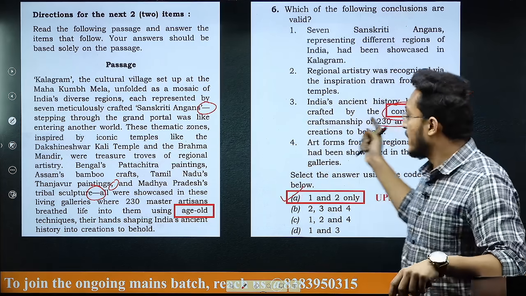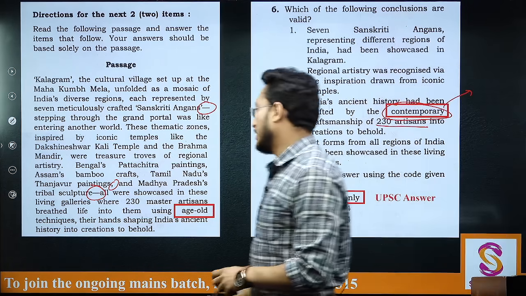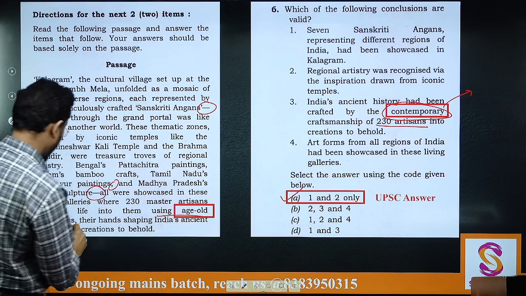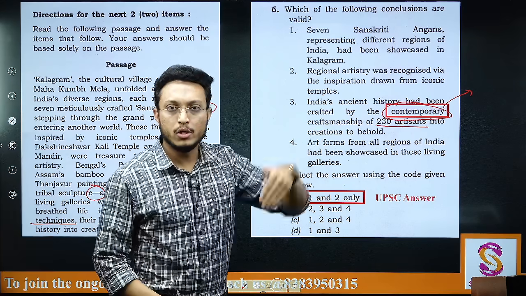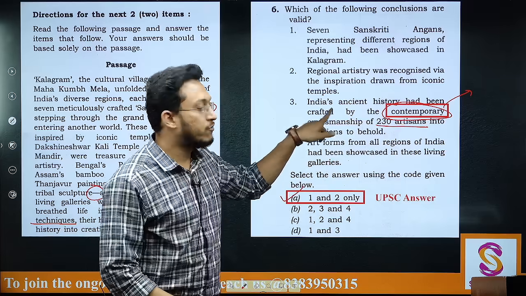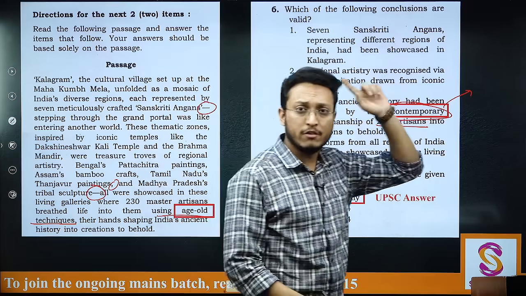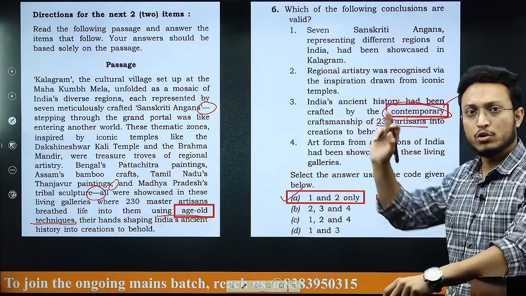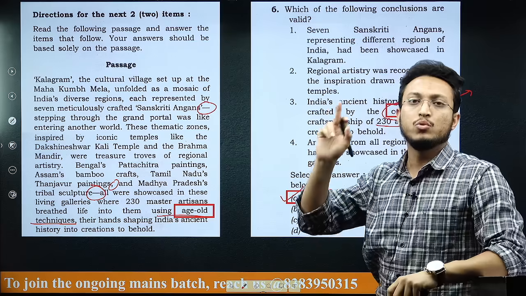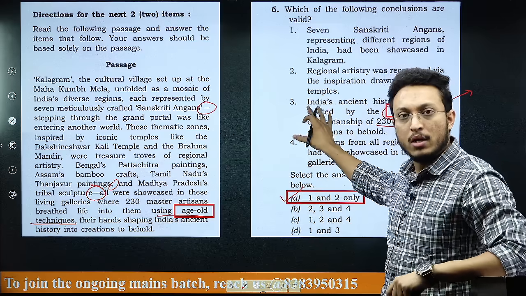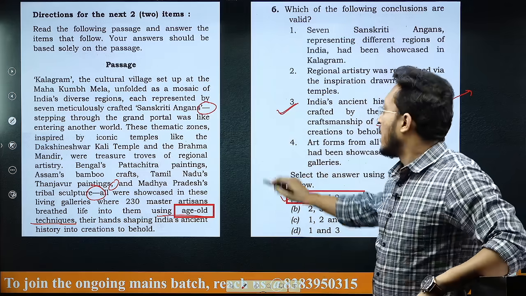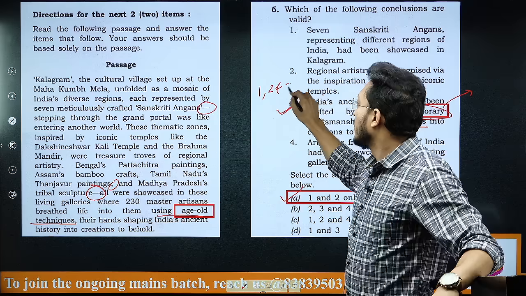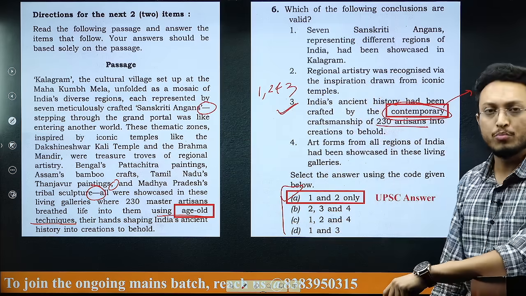So here, depending on what meaning you take, here they are talking about using age old techniques. So even though the artisans were of the modern age, they used their craftsmanship of that age. The craftsmanship that they applied here was of that age. So in case you are taking that meaning here, this seems fairly correct to me, and thus the answer should be 1, 2 and 3, but no such answer, no such option was given.